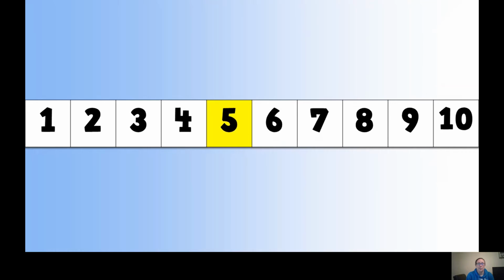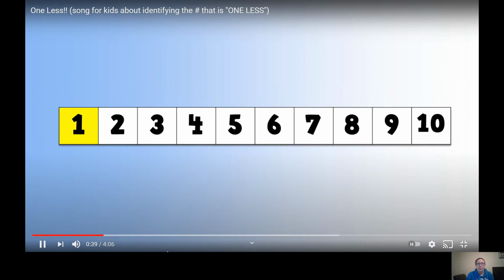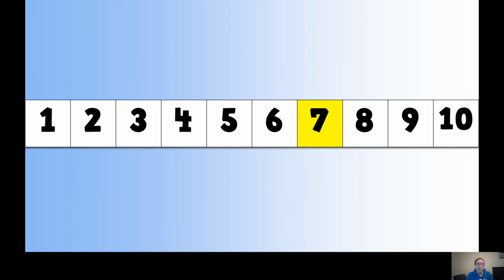Less. 5, 4. Done. 2, less than 2. 1. Done. 8, less than 8. 7. 1, or less than 1. 0. Well done. 7, less than 7. 6.